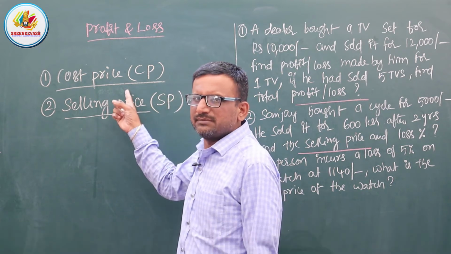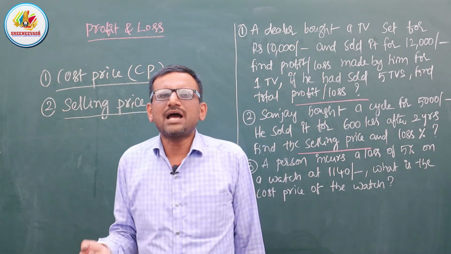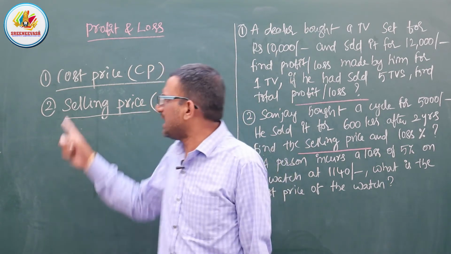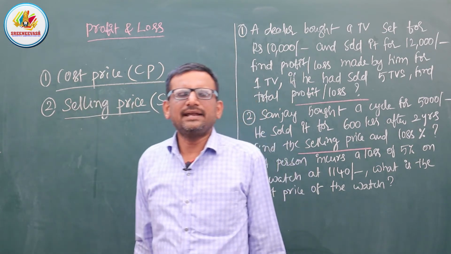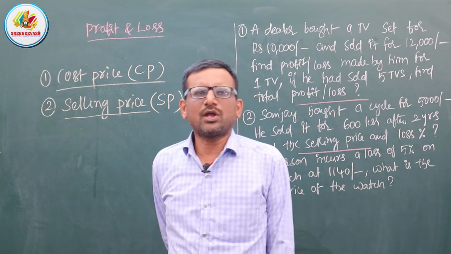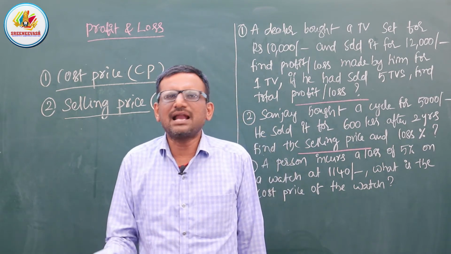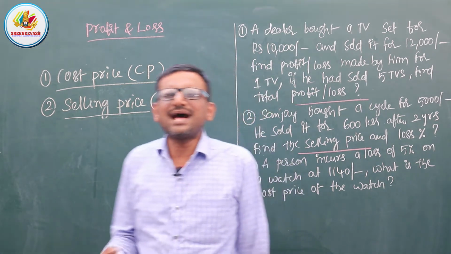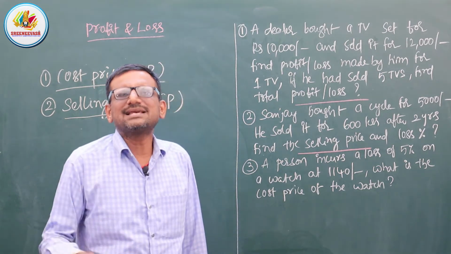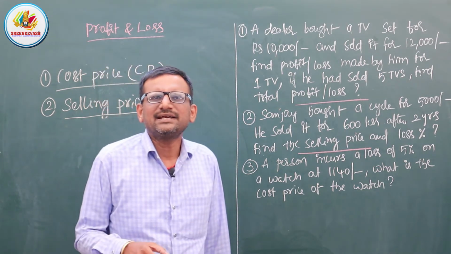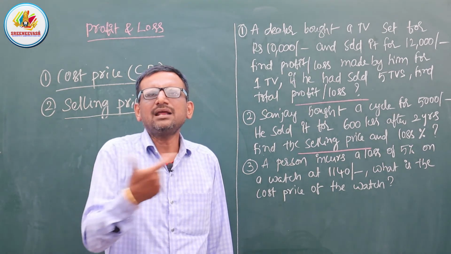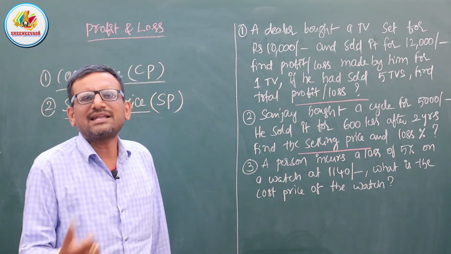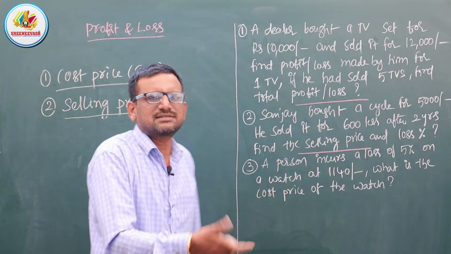Cost price is how much amount I invest to purchase a product, and I resell that product for some amount, which we call the selling price. Based on this cost price and selling price, we get either a profit or a loss. Now we will see what is profit and what is loss.